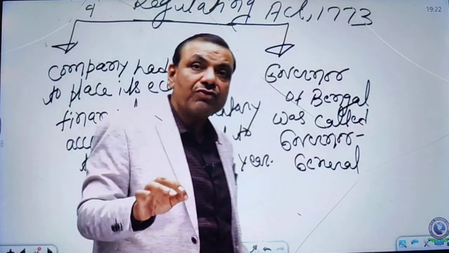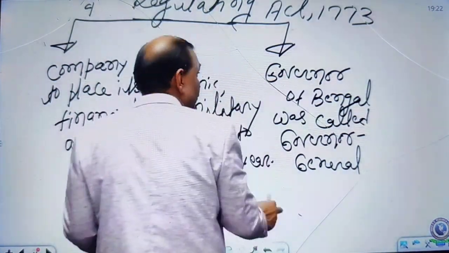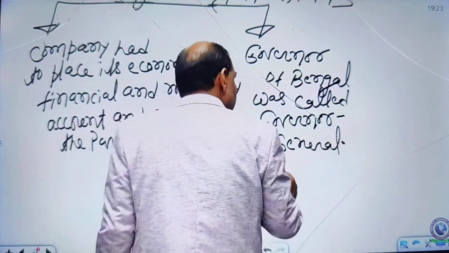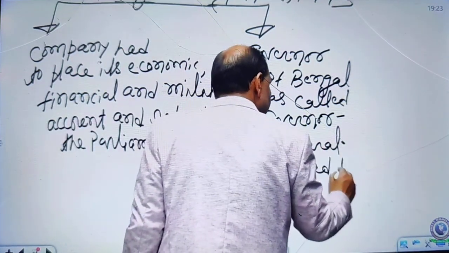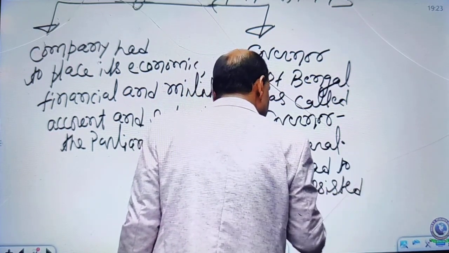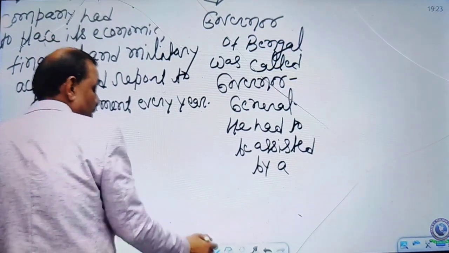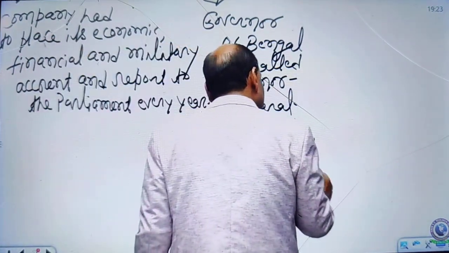So now this governor was characterized as the Governor General. It was a new nomenclature for the governor. Apart from that, the Governor General had to be assisted by a four-member council.